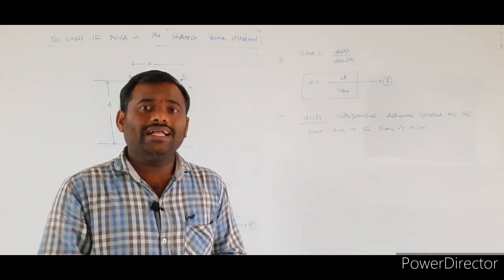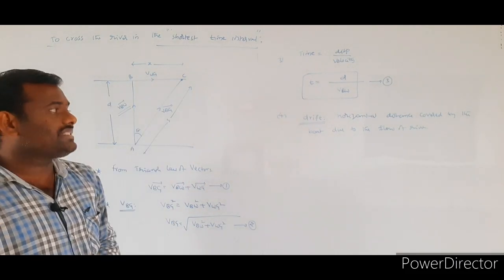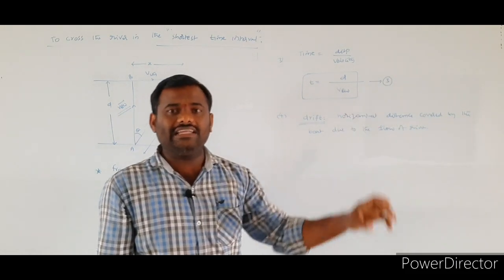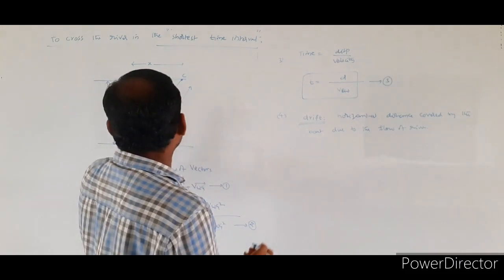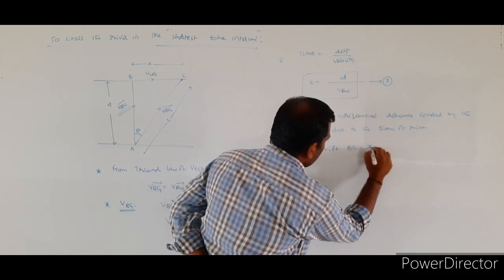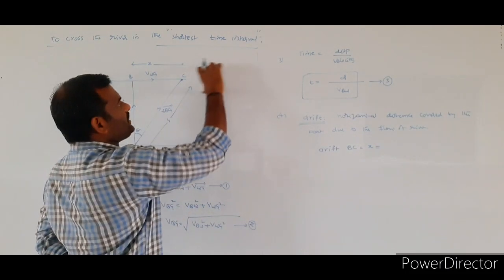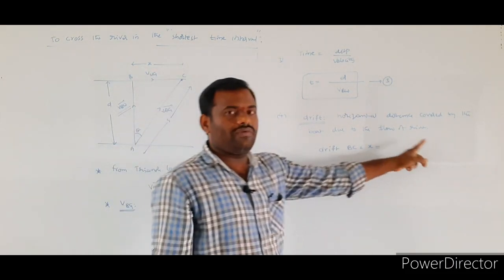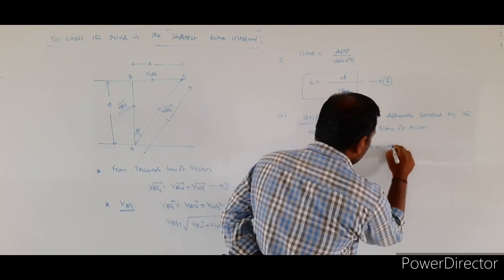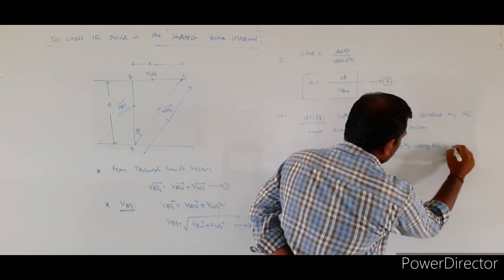Due to the flow of the river, instead of reaching the point B, the boat finally reaches the point C. So from the figure, drift BC is equal to x. Displacement is equal to velocity into time, so drift BC is equal to x, that is equal to velocity along BC into time.